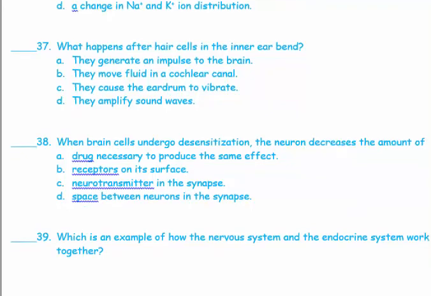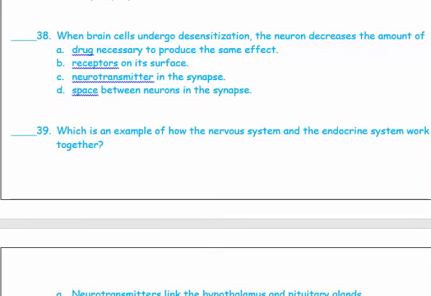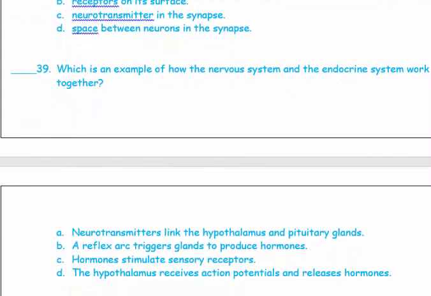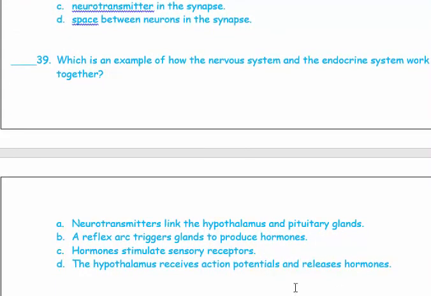39. Which is an example of how the nervous system and the endocrine system work together? The hypothalamus receives action potentials and releases hormones. Hypothalamus, nervous system. Hormones, endocrine system. This means that both of them are working together.